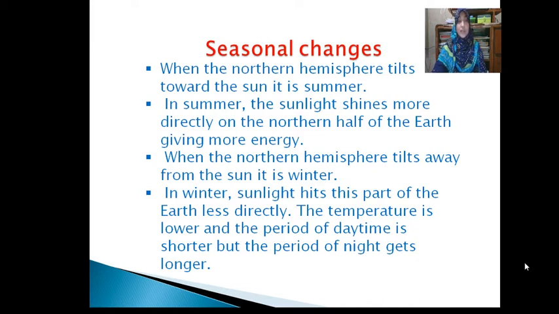Now I discuss with you winter. When the northern hemisphere tilts away from the sun, it is winter there. In winter, sunlight hits this part of the earth less directly. The temperature is lower and the period of daytime is shorter, but the period of night gets longer. So dear students, you can also see another picture which shows seasonal changes.